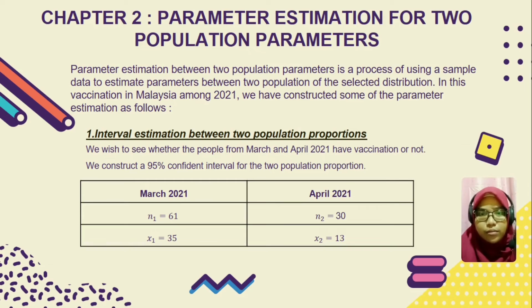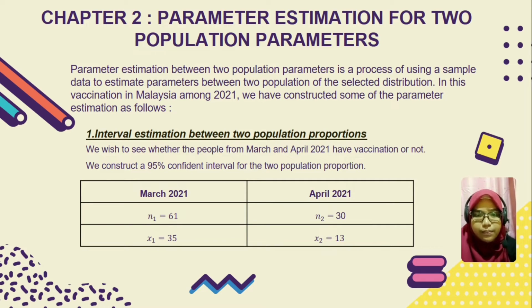Next is Chapter 2, Parameter Estimation for two population parameters. Parameter estimation between two population parameters is a process of using sample data to estimate parameters between two populations of the selected distribution. In this vaccination in Malaysia among 2021, we have constructed some of the parameter estimation as follows. Number 1, interval estimation between two population proportions.